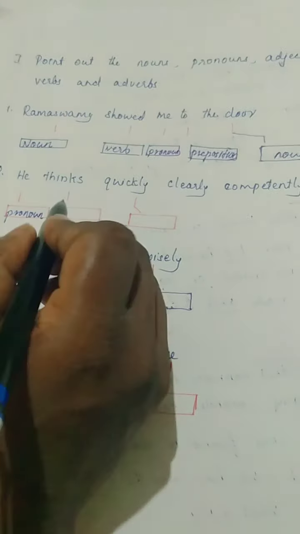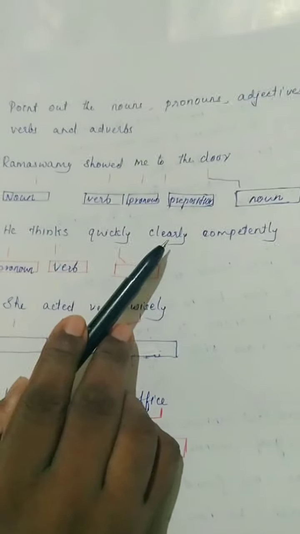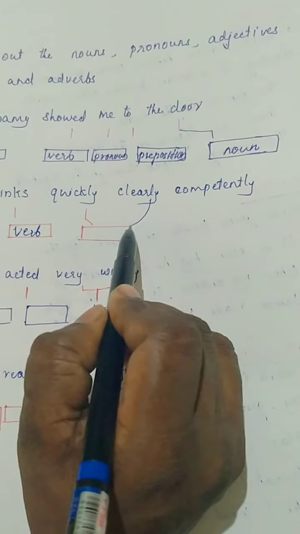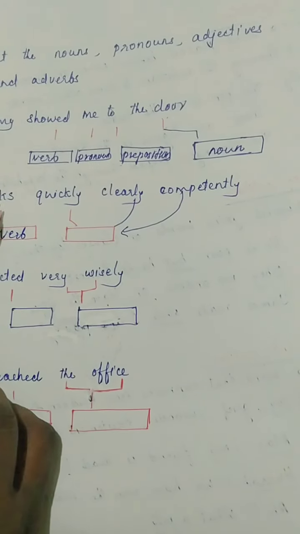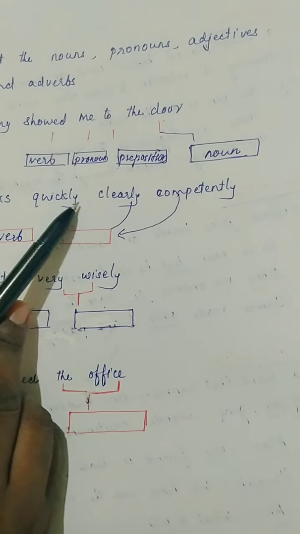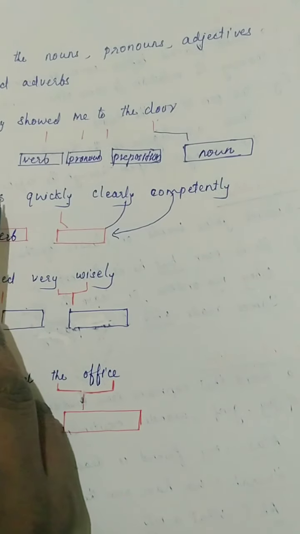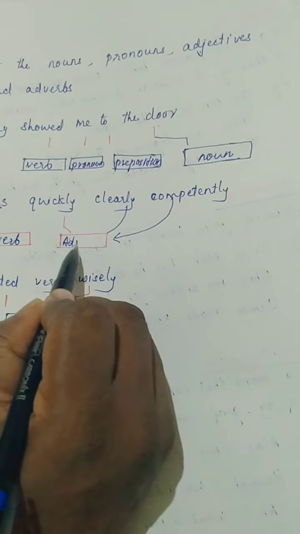It is a verb. Quickly, clearly, competently. These three words, can you say what they are? He thinks. How does he think? These three words, quickly, clearly, competently, are modifying the verb. So this word is what? It is an adverb.